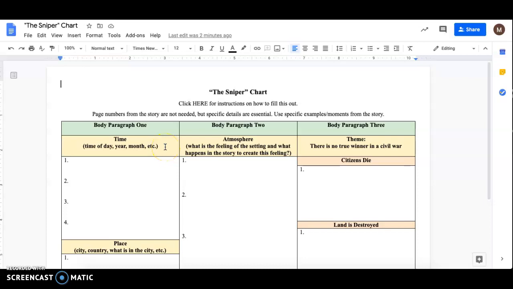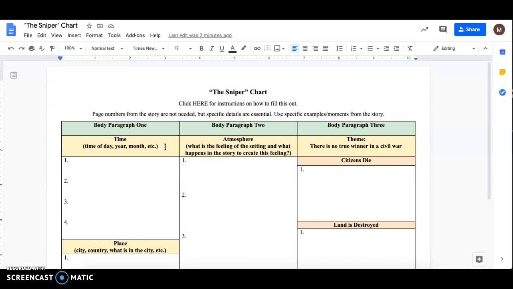We will be using this chart as a way to critically read the text. As I've talked about before, in normal years, I print out the story and then students will go through and highlight things. But for this year, we're not printing out things, we're not handing things in, except if it's online. So, what you're going to do is as you are reading the story, you are going to fill out this chart.